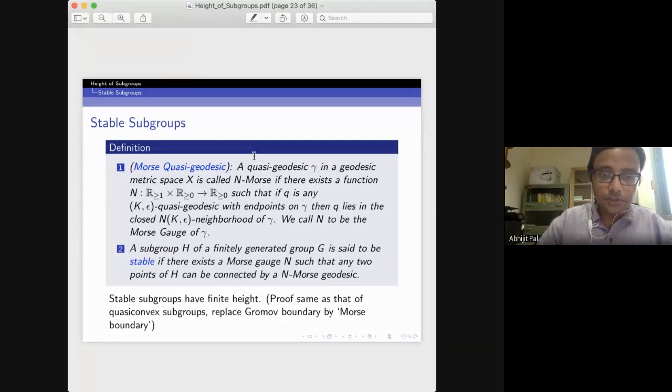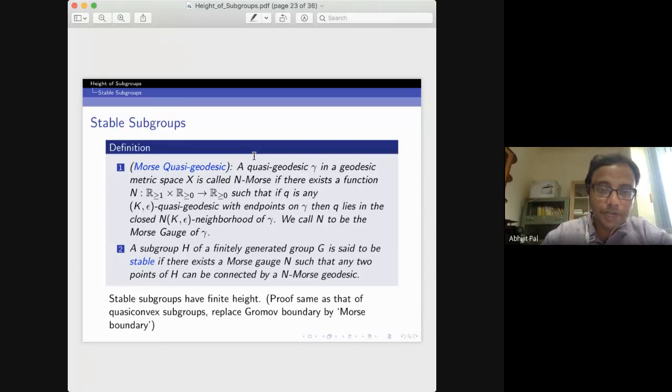So a quasi-geodesic gamma in a geodesic metric space is called N-Morse if there exists a function N such that if you take any (K, epsilon) quasi-geodesic Q with endpoints on gamma, then Q lies in a closed N-neighborhood of gamma. This definition is motivated by the stability of quasi-geodesics.